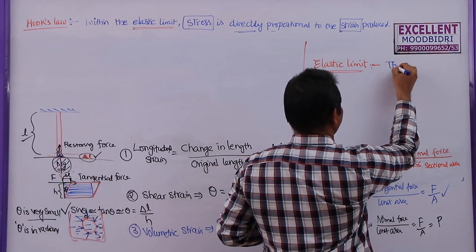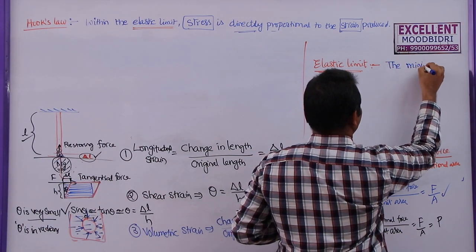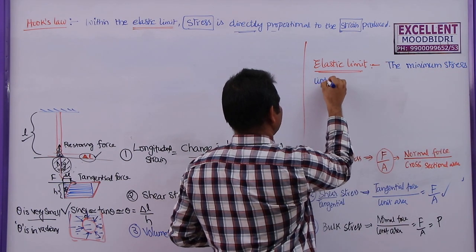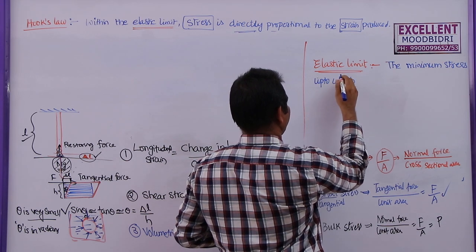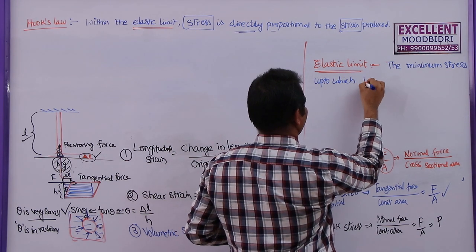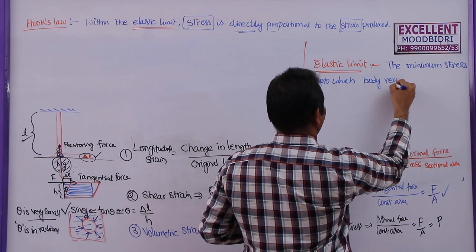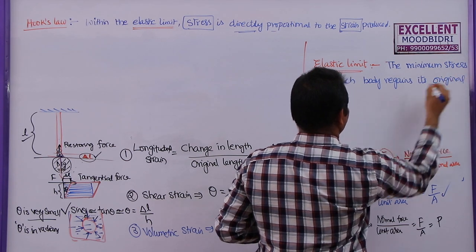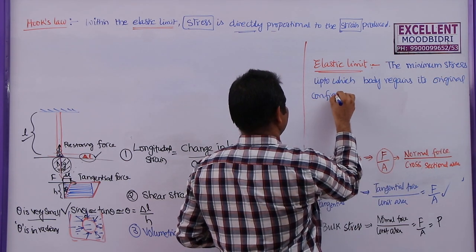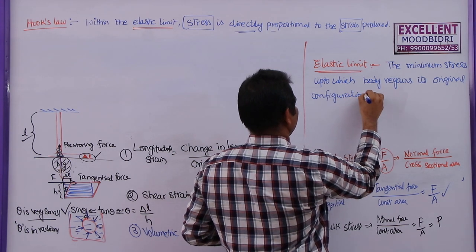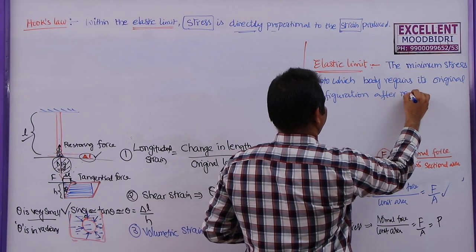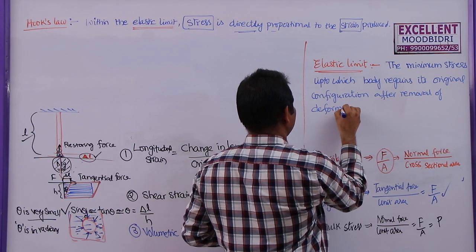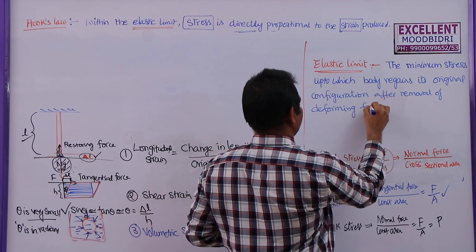So the maximum stress up to which the body regains its original configuration after removal of deforming force is called elastic limit.